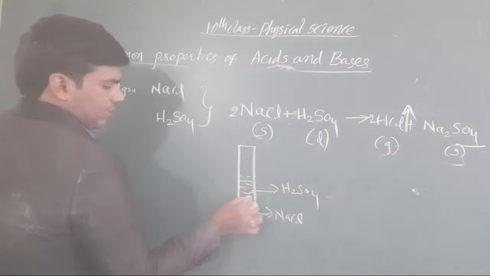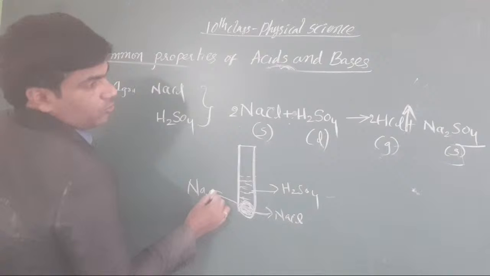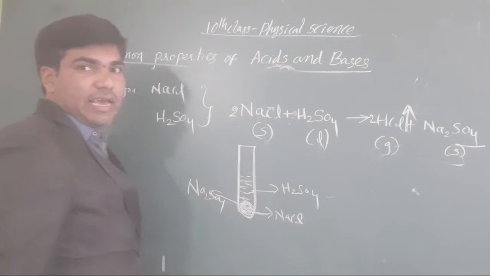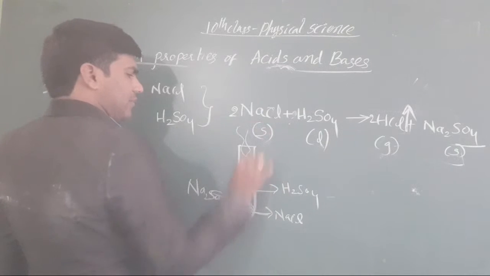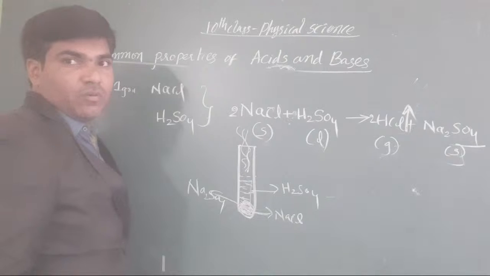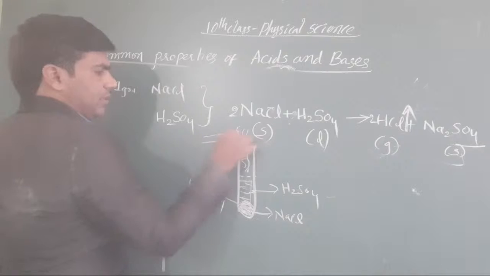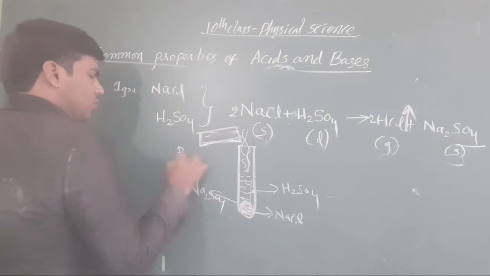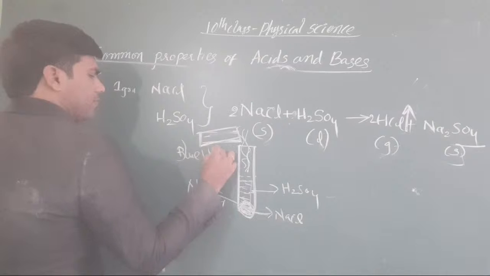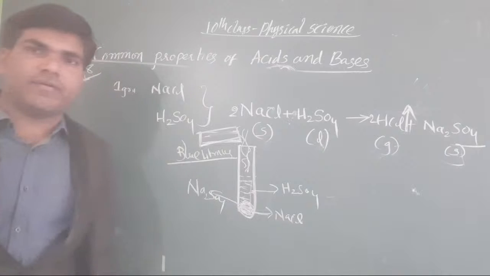Because of that, at the bottom there is one more thing formed, called Na2SO4. It is a solid. And afterwards one gas is emitted through it. What is that gas? HCl gas. You take litmus paper here. In our textbook it is given in a color format, check it out. Which type of litmus paper do you have to take here? You take a blue litmus paper here. What changes may you observe?